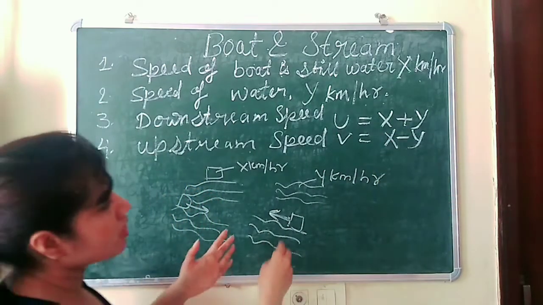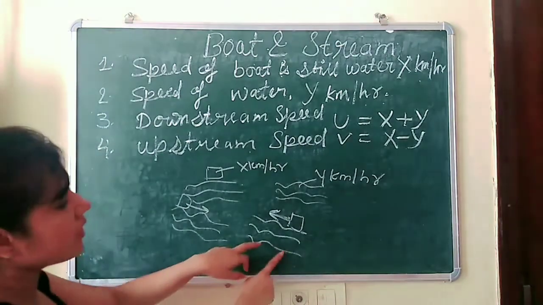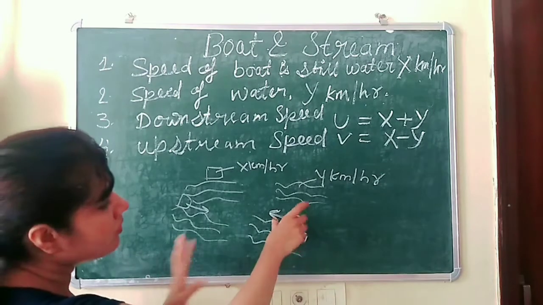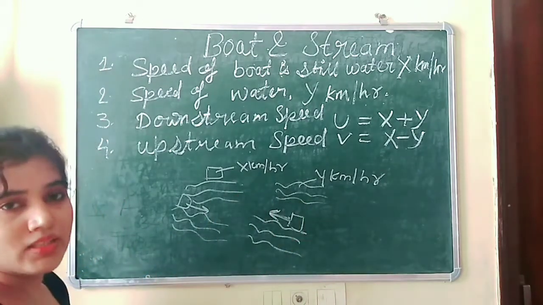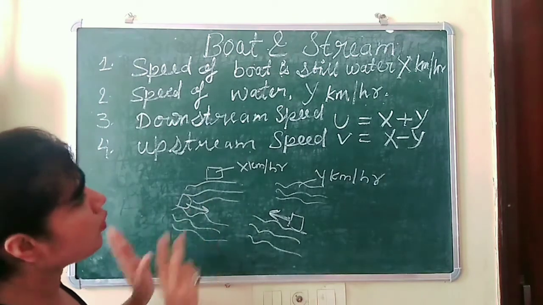So in this condition the speed will decrease. Why? Because the water is opposing the boat. So the upstream speed will become less, or will get reduced. So these are the simple 4 points.